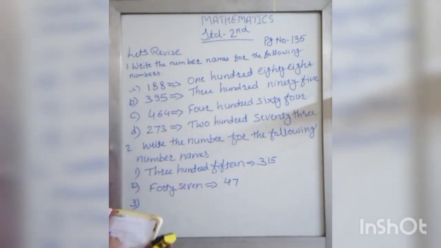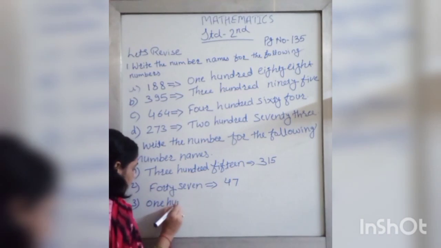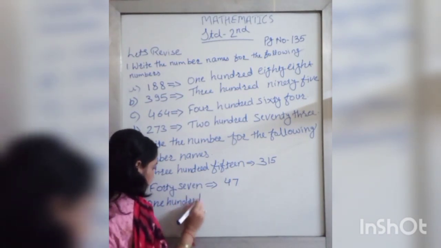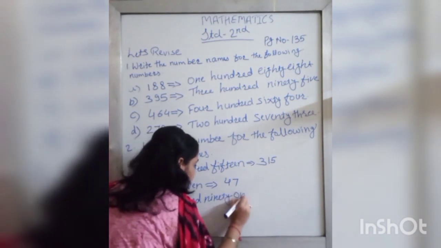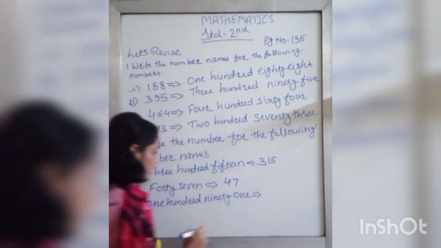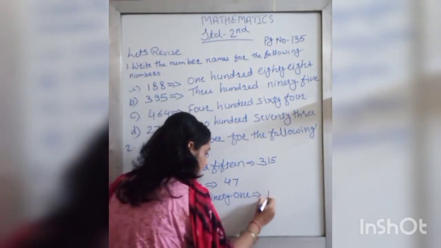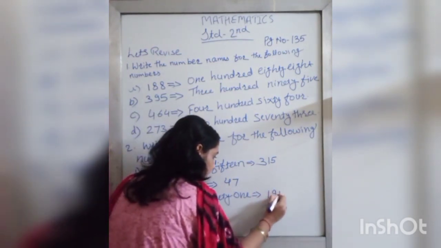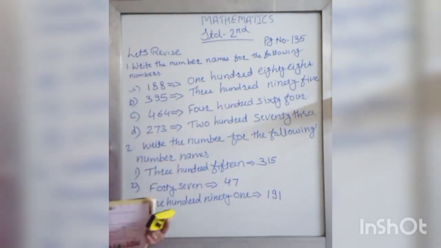Third one is 191. How will you write this? 191. Understood? See the next one.